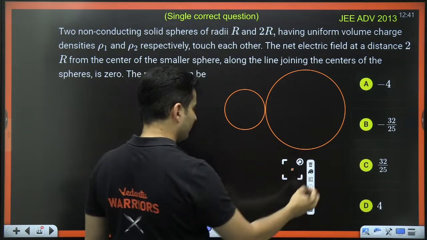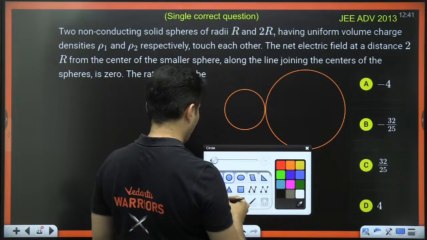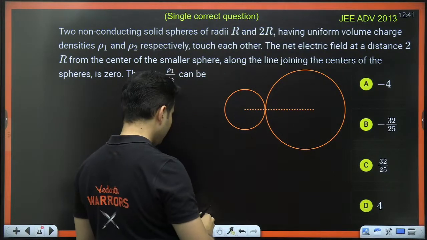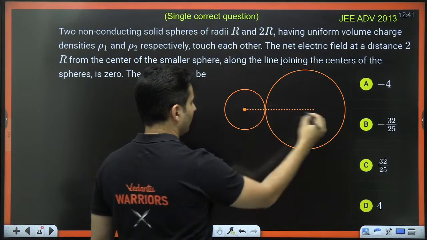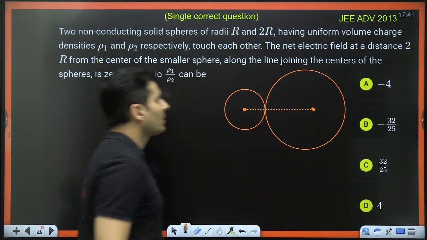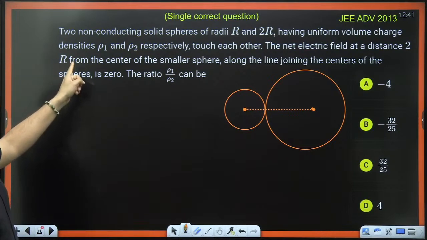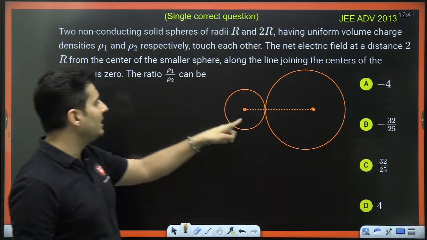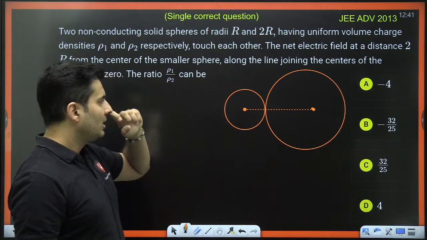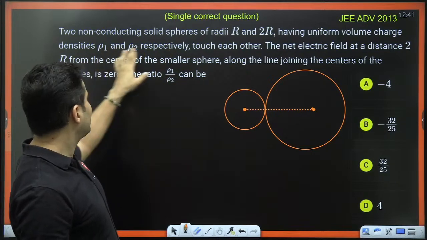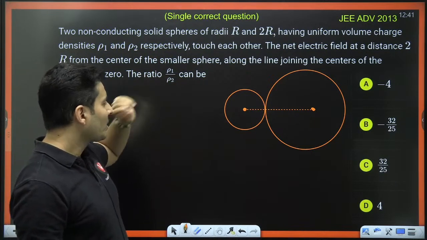This is the line joining the two spheres. And the net electric field at a distance of 2r from the center of the smaller sphere. Both the spheres have charge densities rho1 and rho2.